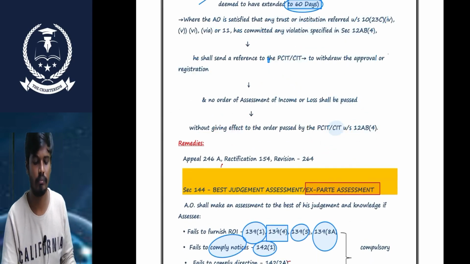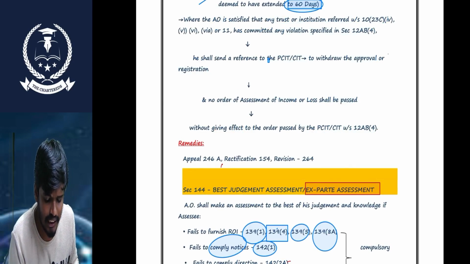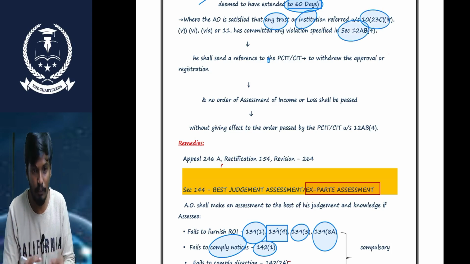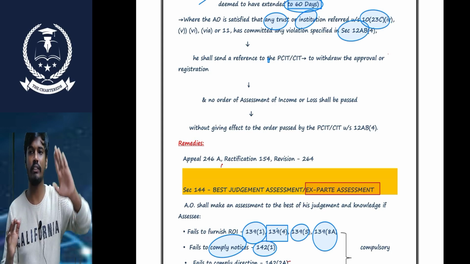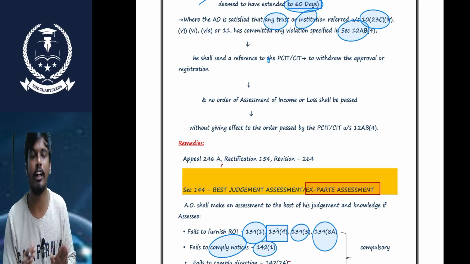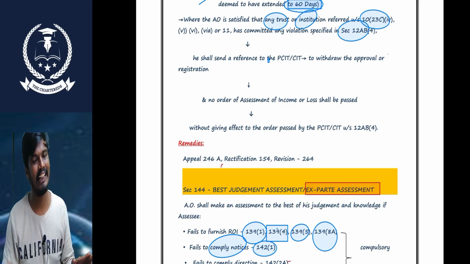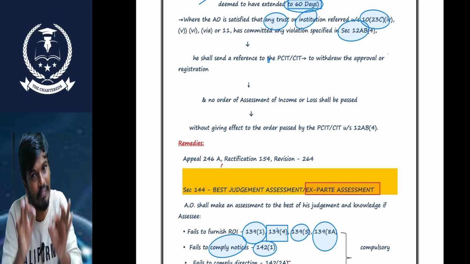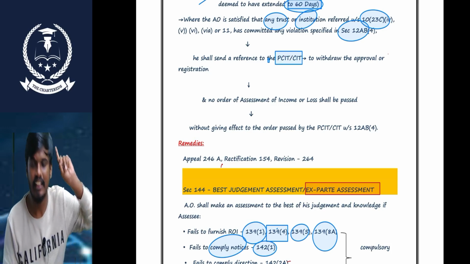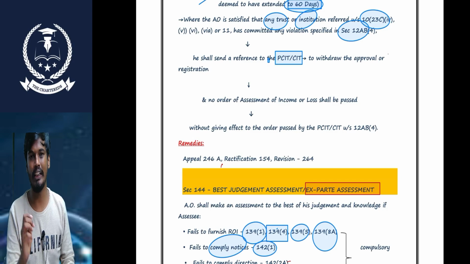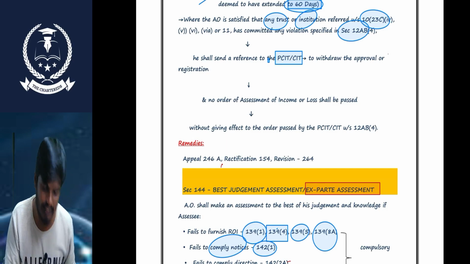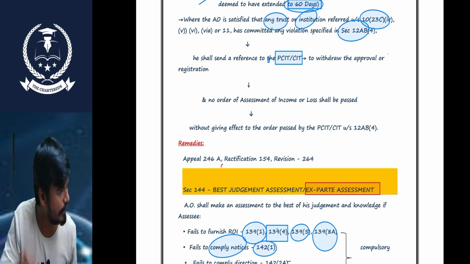So next point, sir. Simple, sir. If the AO is satisfied that any trust or institution registered under 10(23C), 12AB, has contravened the provisions of the section prescribed with 10(23C), in this scenario the AO cannot deny the exemptions or withdraw the approvals without intimating the prescribed authority, meaning the PCIT, CCIT. The AO can only deny the exemption after receiving the approval from the prescribed authority.